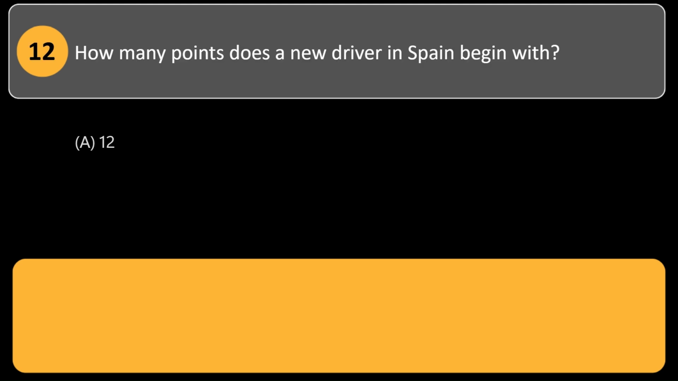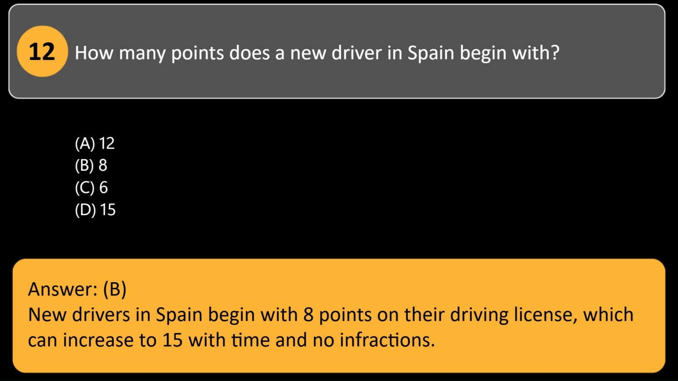How many points does a new driver in Spain begin with? A. 12. B. 8. C. 6. D. 15. Answer, B. New drivers in Spain begin with 8 points on their driving license, which can increase to 15 with time and no infractions.